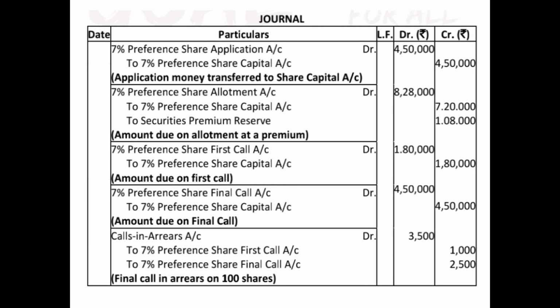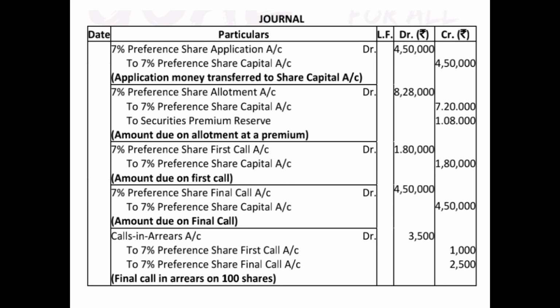Then after that you will write issued capital, and you will write 20,000 7% preference shares at the rate of 100 each. You'll write the face value 20,000 into 100 each, that means 2 lakh. Then you will write subscribed and fully paid up capital. Out of 18,000 shares, amount was not received on 100 shares.